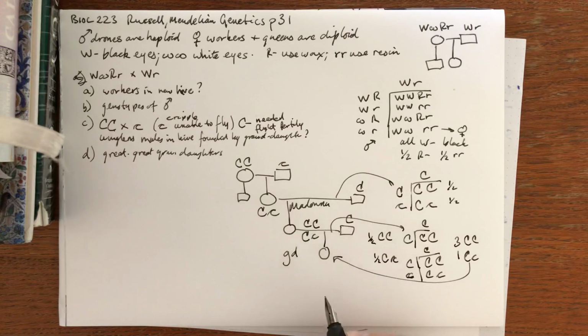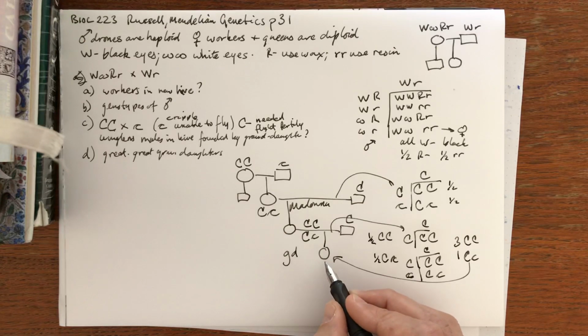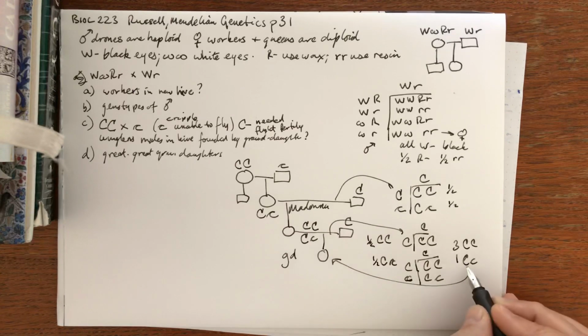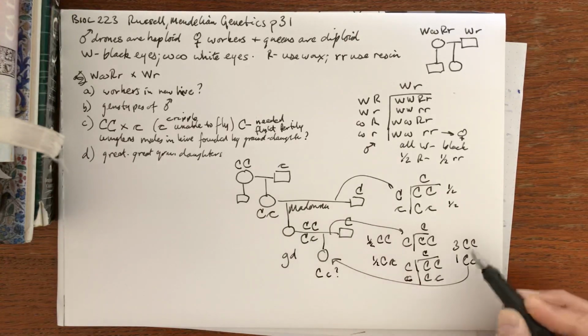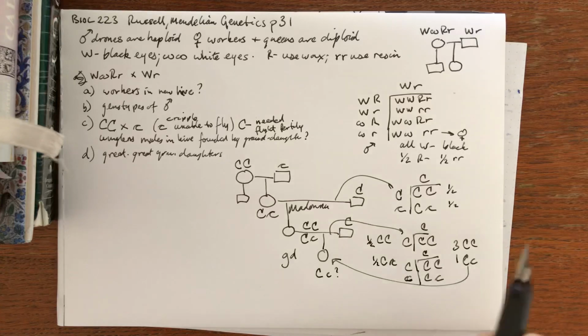Now the question is, what is the probability that wingless males will be found in a hive founded 2 generations later by one of her granddaughters? So what's the probability that, when founding a hive, her colony will have wingless males? Well, they can only have wingless males if she's genotype big, small. So the question is really, what's the probability of that? And the probability, you see, is 1 in 4. I can do it a different way, a more efficient way, but we don't have any recombination or any complex aspects.